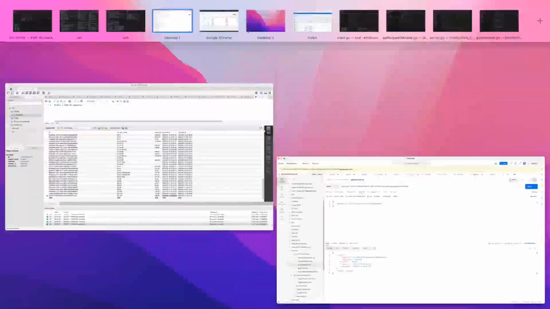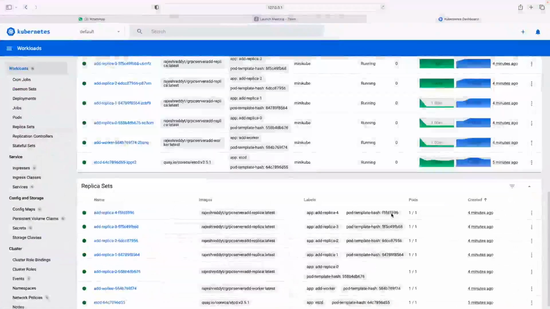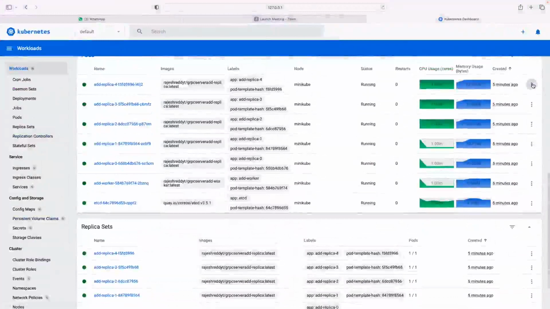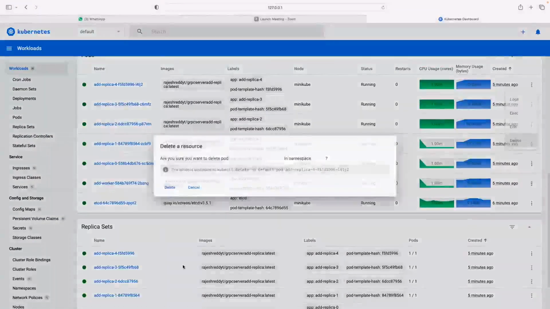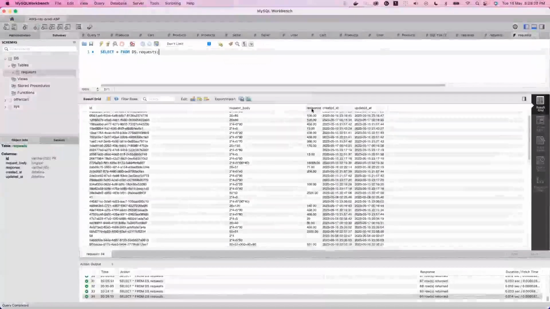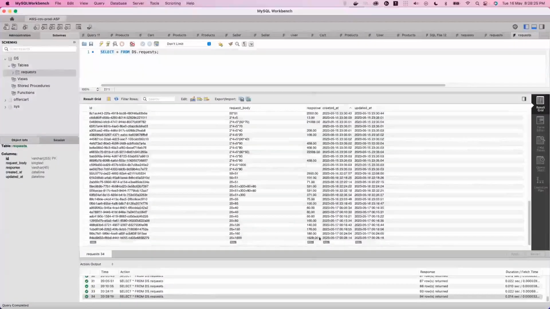So now, to showcase the fault handling, I'm going to delete a pod forcefully from our dashboard. So here are the pods, right? I'm deleting the pod, and I'm going to retrigger the request with a different value. So let's see the logs here. So 20 plus 1600. The request came and it responded back in 3 seconds, and we can see here.